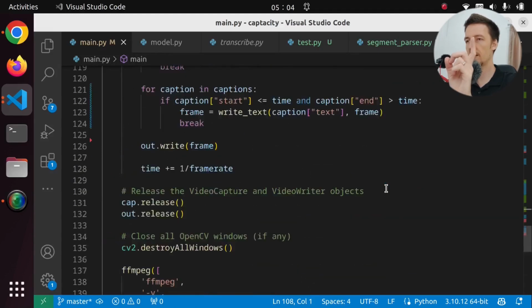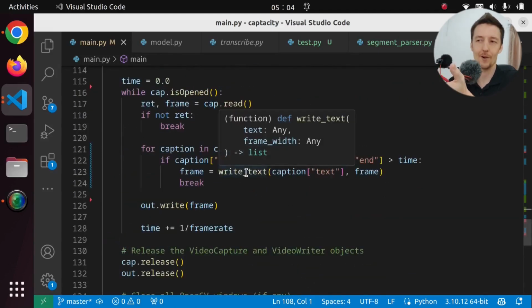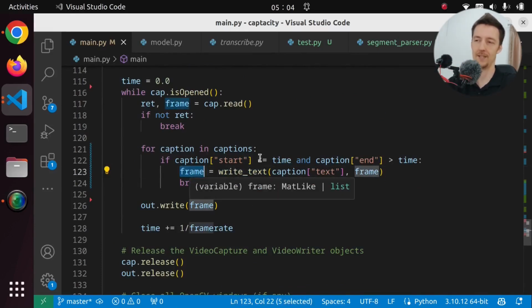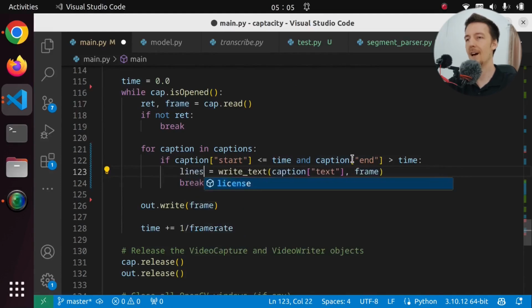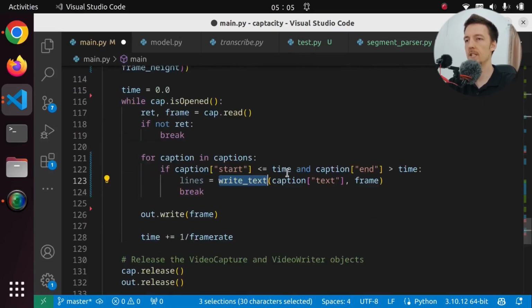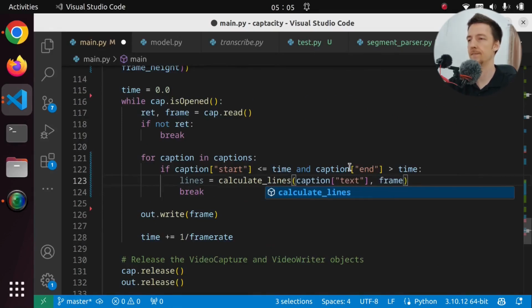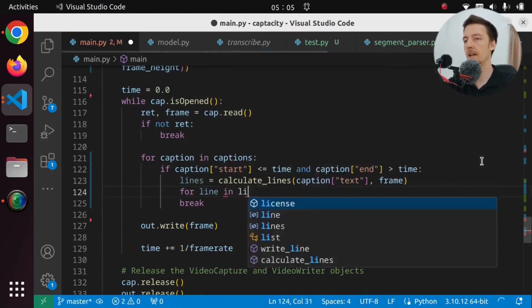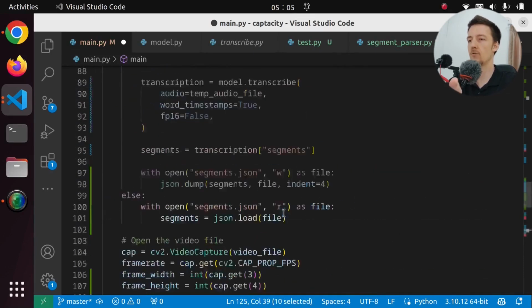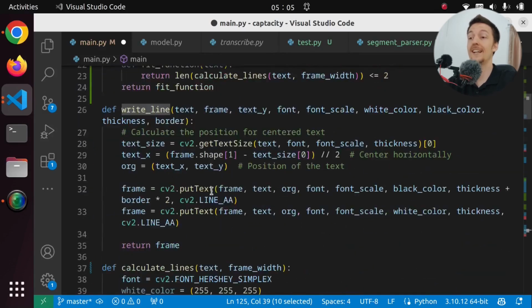But are we writing the text? Well, we are calling write text now, but we're not returning the frame anymore from this. So this has to be lines, and then we have to actually write the lines. So this is not going to be write text anymore. This is going to be calculate lines, I guess. And then for line in lines, we're going to actually write it. And we have this write line. What does that do? Yeah, that actually writes the text in the right position.